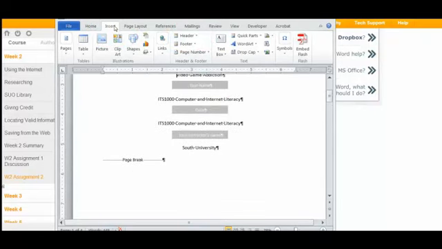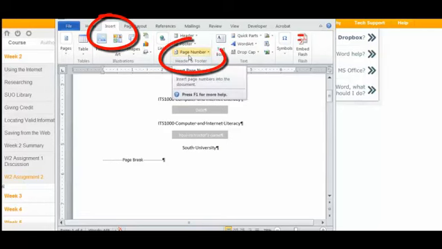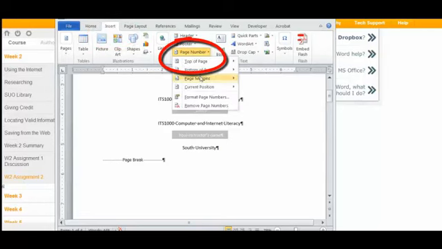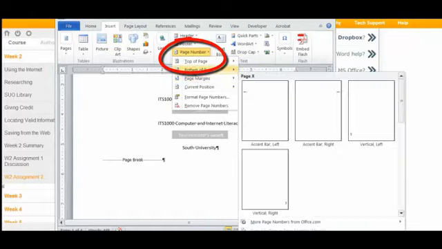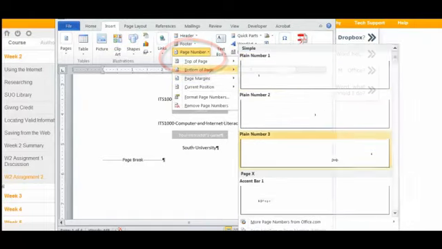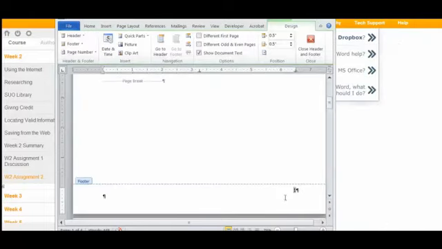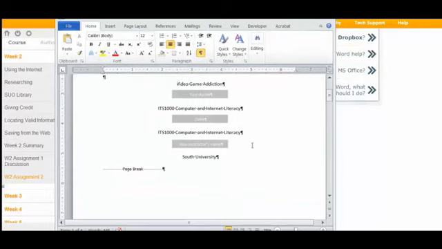They're also found on the insert ribbon. Anytime you want to put things into the paper, look on the insert ribbon first. So page numbers, we'll go to bottom of the page, and I'm going to choose the third option. It automatically puts it in the footer when I choose the bottom of the page. To get out of that, just double click out of that.